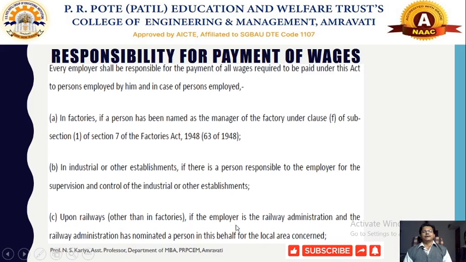If the employer is the railway administration, and the railway administration has nominated a person on its behalf for the local area concerned, perhaps the manager, that manager will act as the employer of the railway administration, and will be liable to make the payment of wages to the workers working in the railway department.